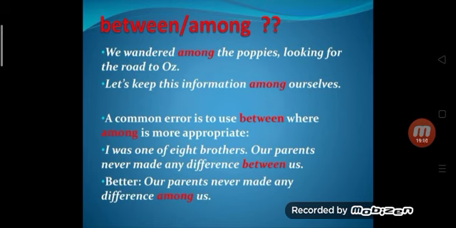We wandered among the poppies looking for the road to Oz. So here more than two things are there, so we are using among. Let's keep this information among ourselves. Here also more than two people are there, so we are using among. A common error is to use between where among is more appropriate. I was one of 8 brothers. Our parents never made any difference between us. So here among is more suitable. You should use among here.